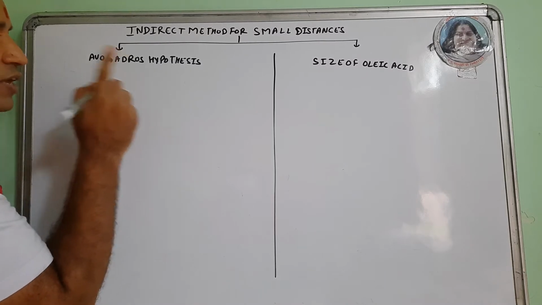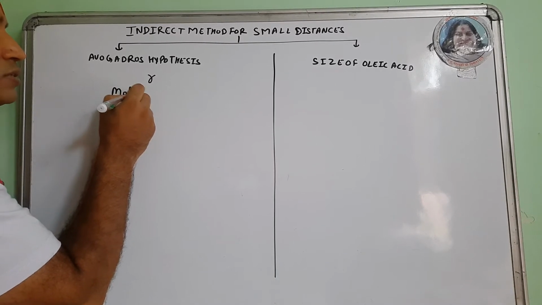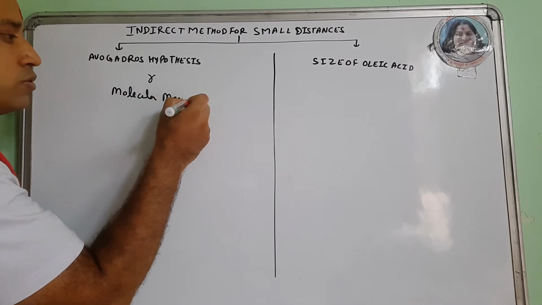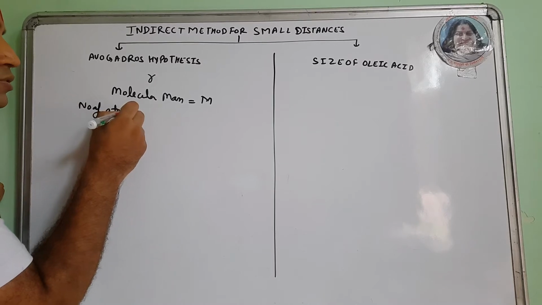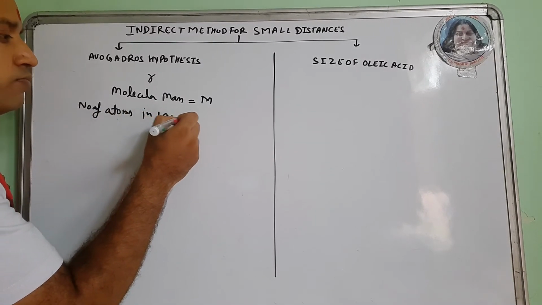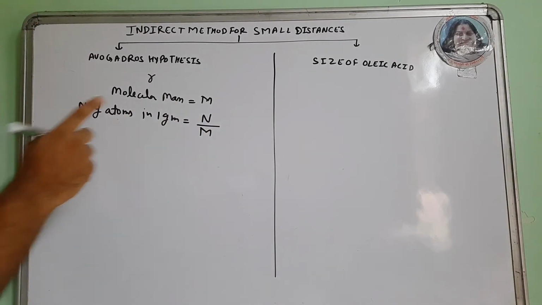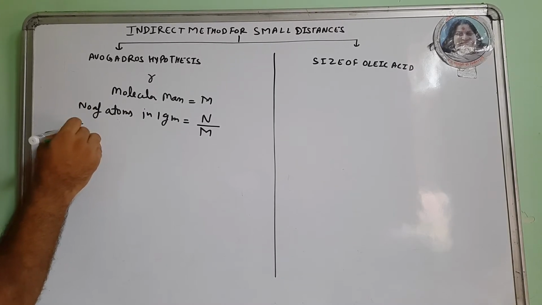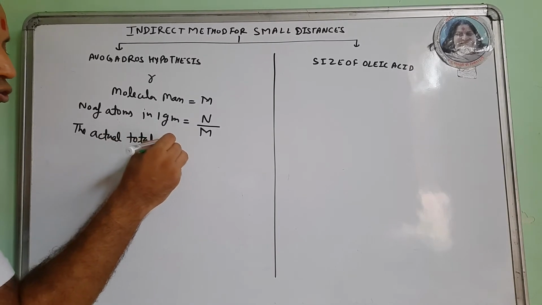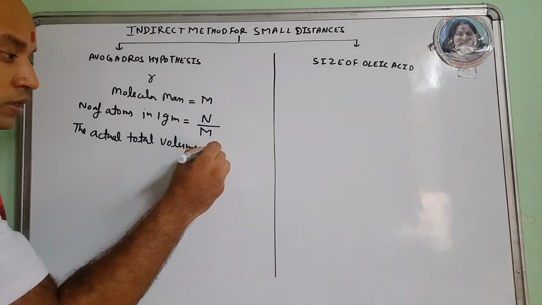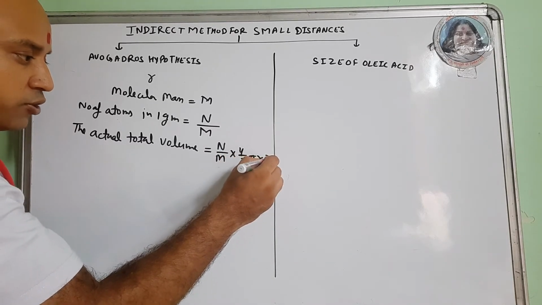So suppose we have a gas having each molecule of radius r and molecular mass capital M, then the number of atoms in 1 gram is Avogadro number N divided by M, and the actual total volume is N by M into 4 by 3 pi r cube.